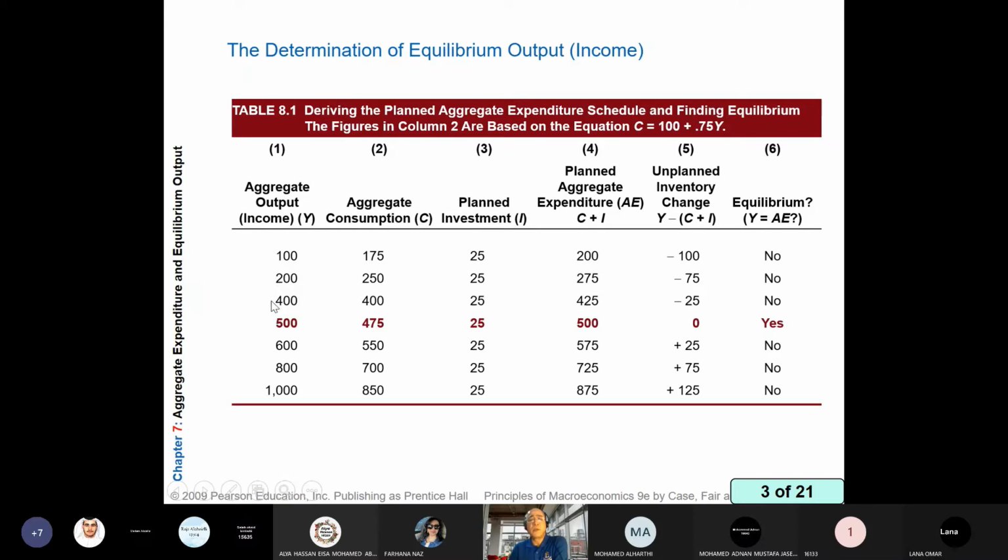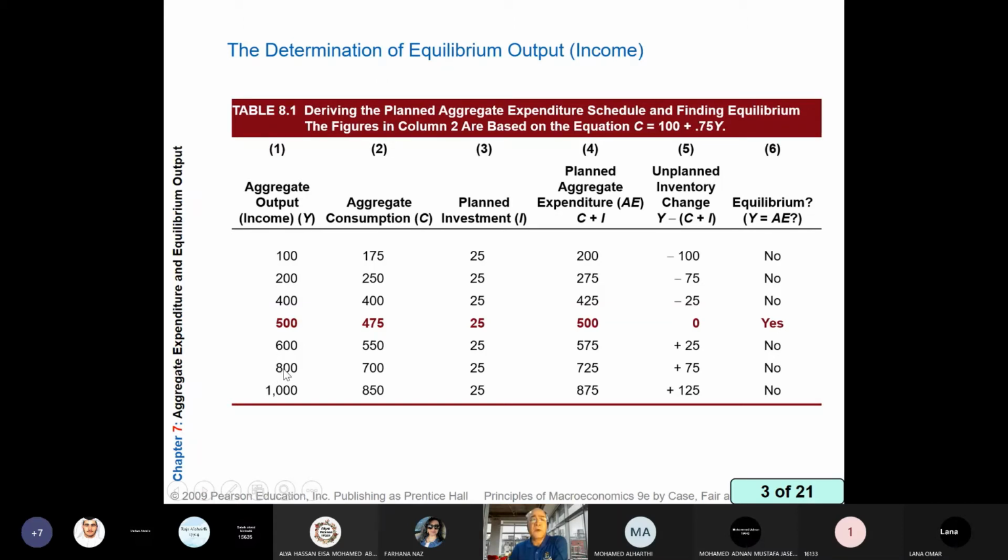So we will continue producing more till we reach equilibrium, in which aggregate output 500 equals planned aggregate expenditure. There is no tendency to change. So there will be no change in inventory and we will enjoy equilibrium. Okay, let's take another example at 800.